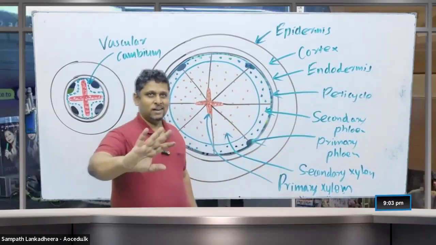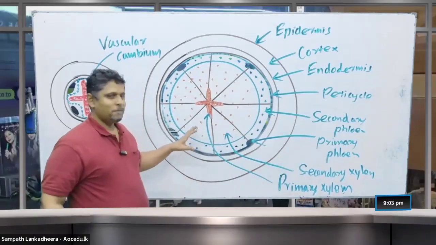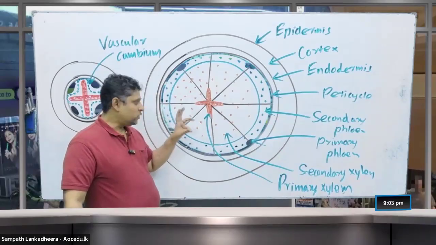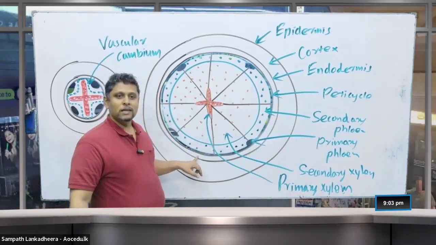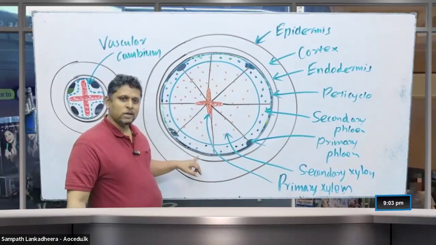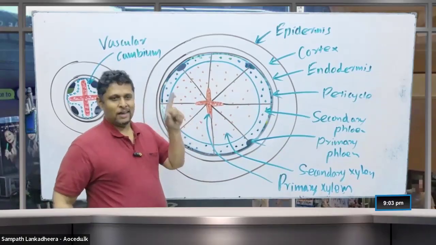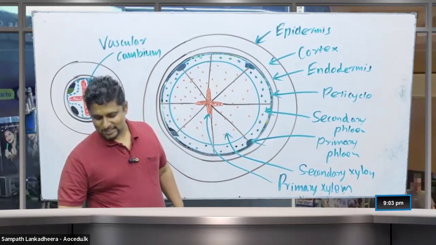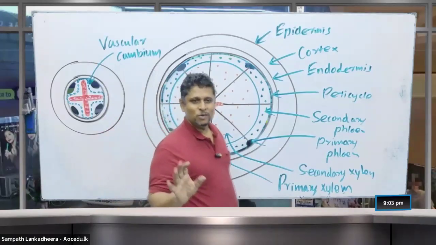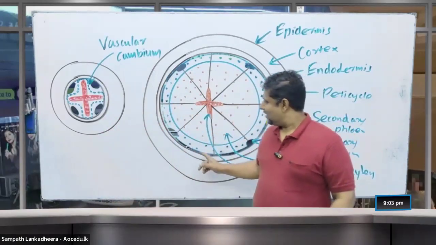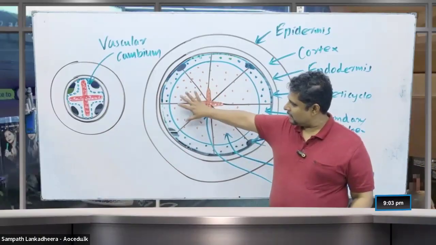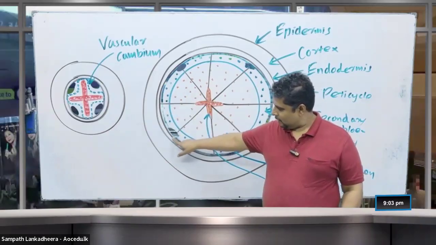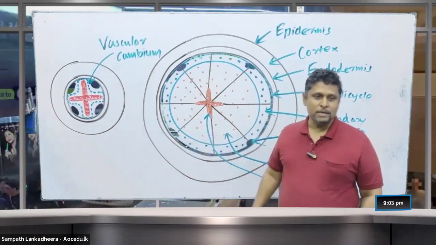Still, the secondary growth is not completed, but we have come halfway. There is a little more to happen. The pericycle has to transform into the cork cambium, and it has to form the cork outside. That's it, almost the last step now. So you can see the primary xylem, secondary xylem, vascular cambium, secondary phloem, primary phloem, pericycle and the endodermis.